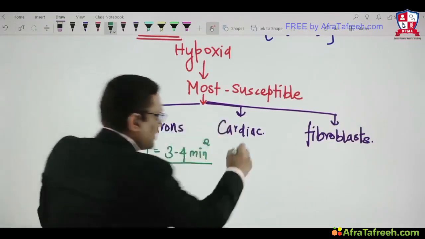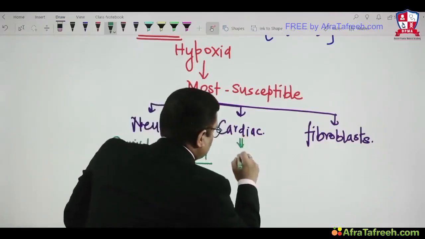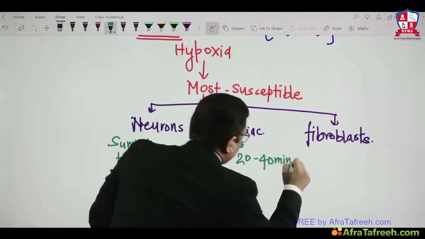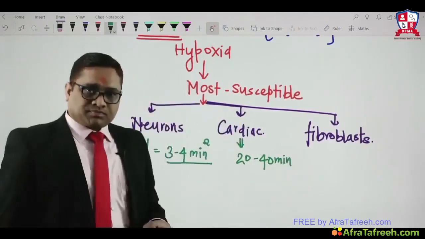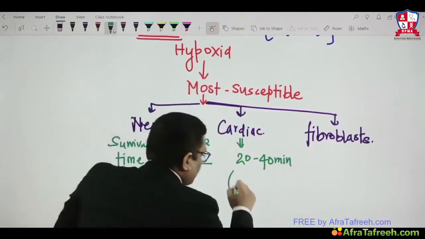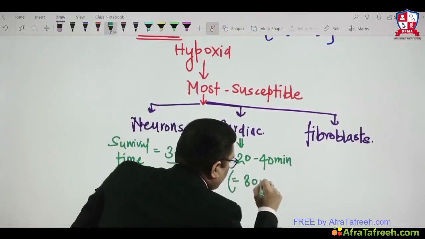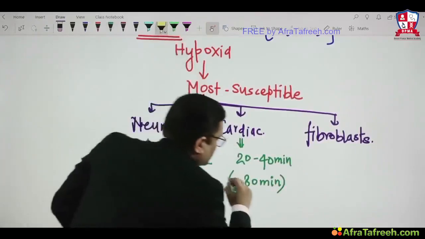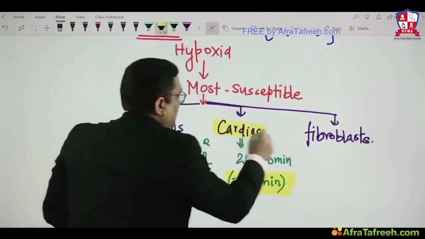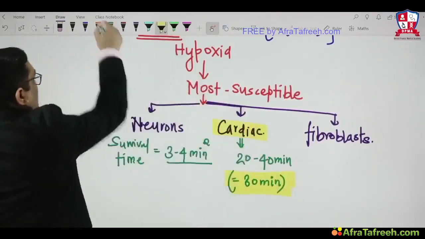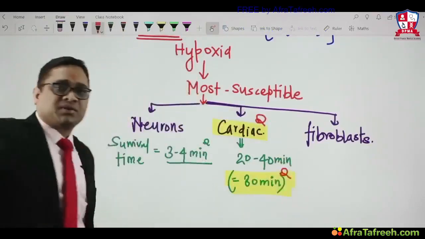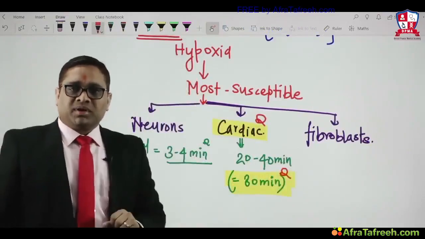And cardiac tissue, another All India question. Cardiac tissue will survive for 20 to 40 minutes, and when you take the average value, it should be considered as 30 minutes, right? This was the older All India question. Cardiac tissue survival time is 30 minutes. Mind the language I am using now. This was the All India question, and many times this question had been repeated.